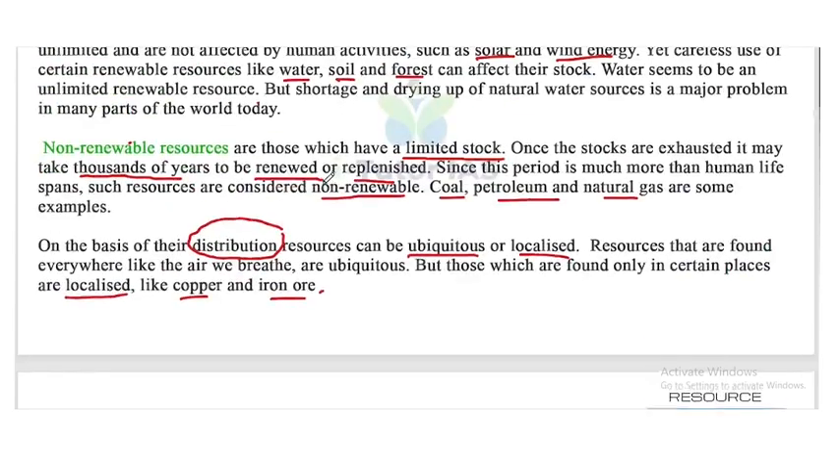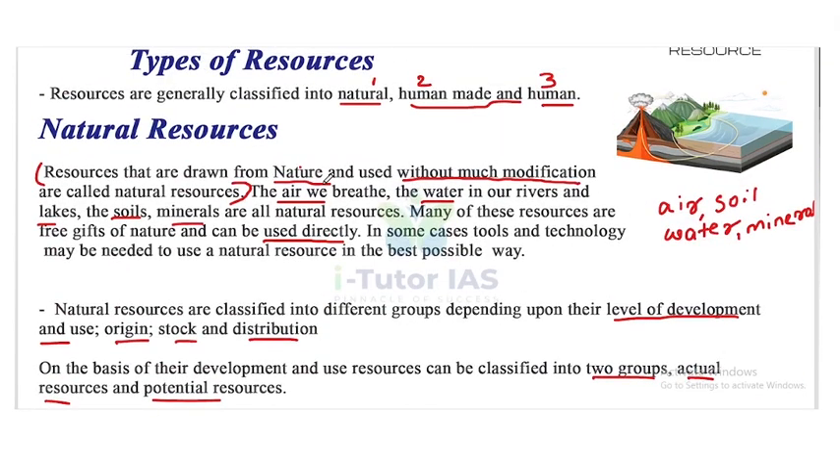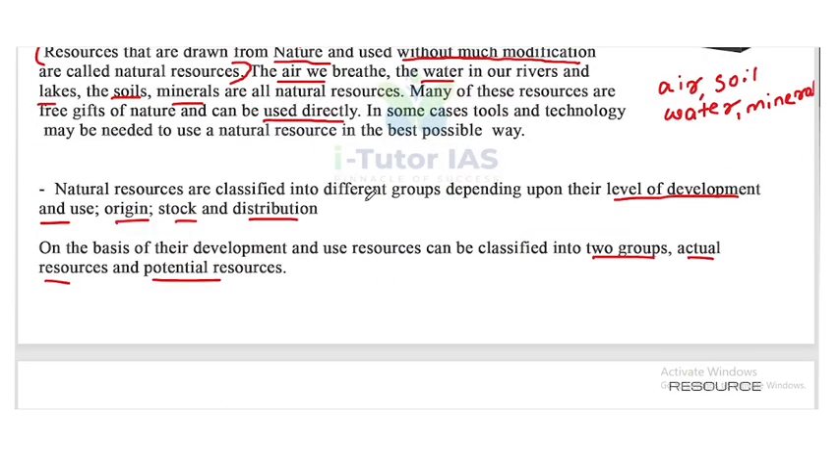Okay, again look at this. Natural resources. What are natural resources? They are used without much modification, for example, the air we breathe, the water in our rivers, soils, minerals, etc. They can be directly used.